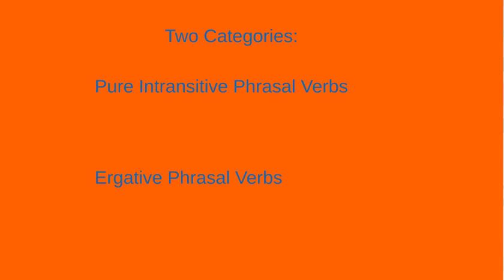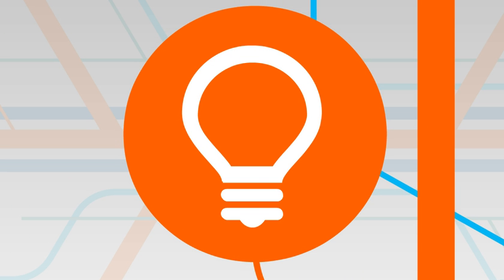Okay, we said that the second category was the ergative phrasal verbs. So let's just take a look at those. Remember, when something is an ergative verb, it means that the subject is receiving the action. The window shattered. The ship sank. He fainted. The same concept applies here, except now we're using a phrasal verb. So we're using a verb plus a particle.